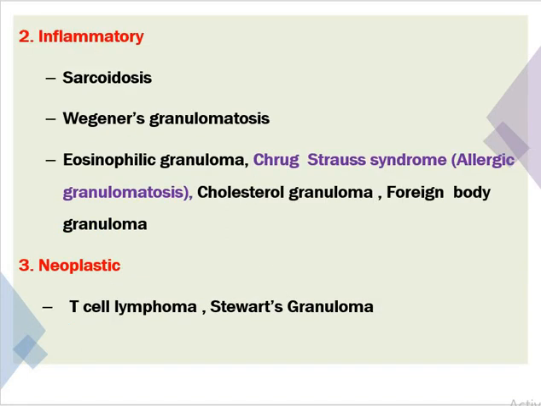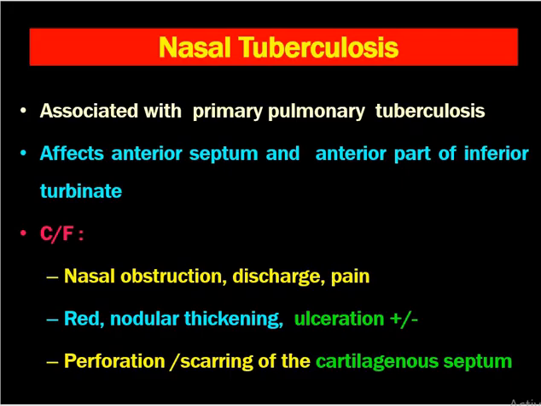What are the inflammatory conditions? Sarcoidosis, Wegener's granulomatosis, which is also commonly asked in the final exam, eosinophilic granuloma, Churg-Strauss syndrome or allergic granulomatosis, cholesterol granuloma, and foreign body granulomas. Foreign body granulomas are commonly found in ENT. Neoplastic conditions like T-cell lymphoma and Stewart's granuloma are also granulomatous conditions of the nose. Now let's go to individual conditions.